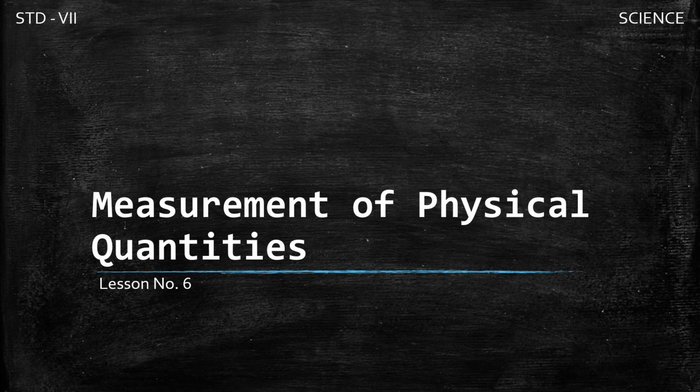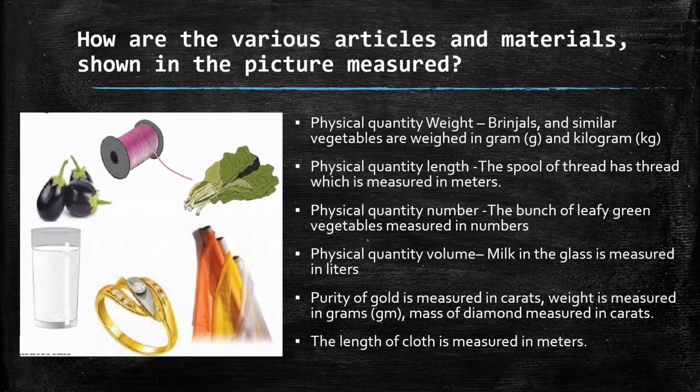Standard 7, Science, Lesson number 6, Measurement of Physical Quantities. Children, look at this picture and see how the various articles and materials shown in this picture are measured.